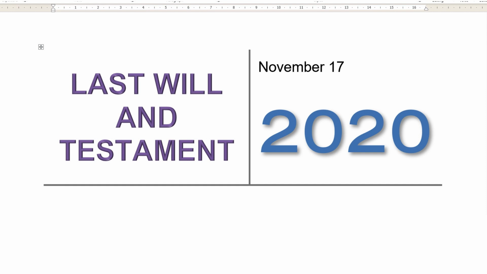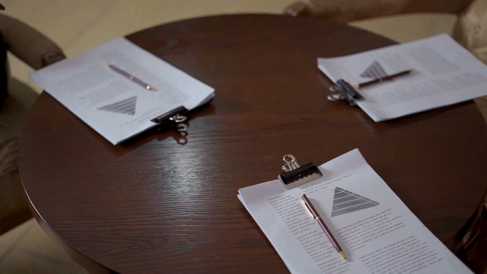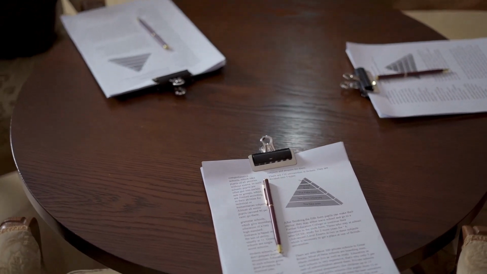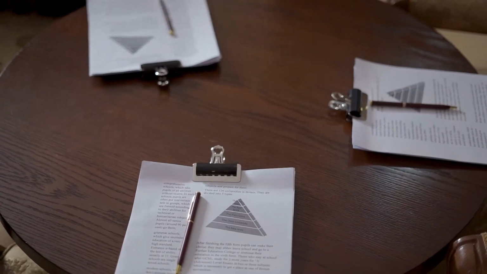Will and testament. A will and testament, often simply referred to as a will, is a legal document that outlines how a person's property and assets will be distributed after their death. It can also specify other important information such as who will be the guardian of any minor children, who will be the executor of the will, and any specific instructions or wishes the person has for their funeral or burial.